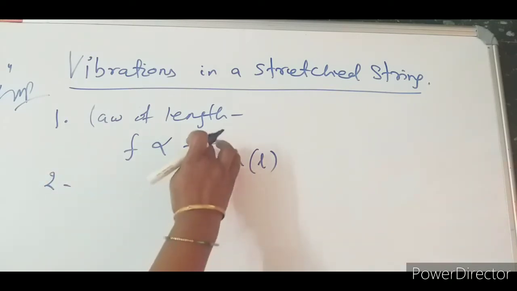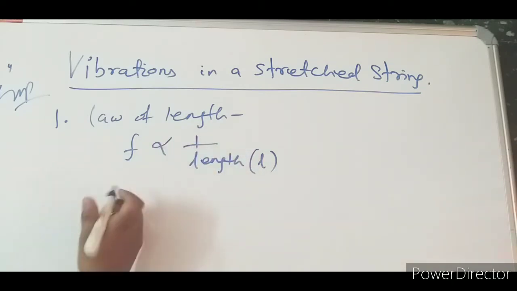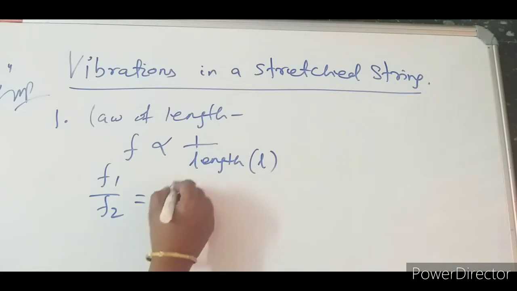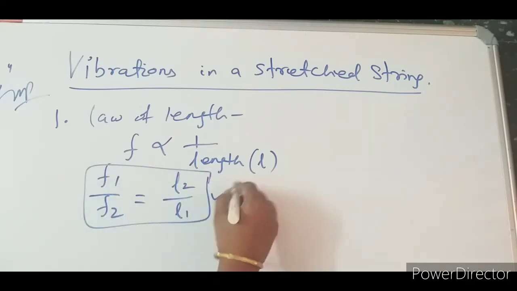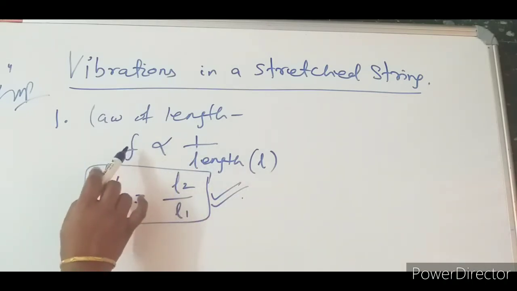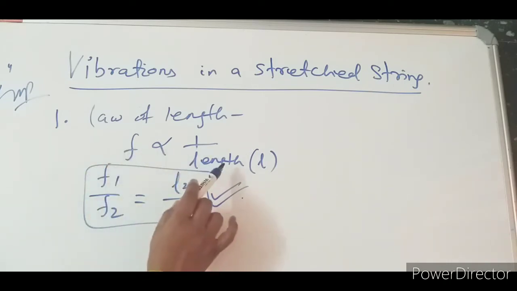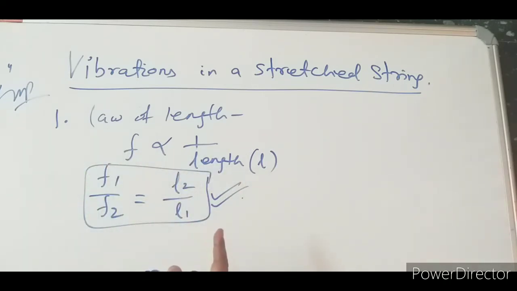One thing we can also write here is F1 by F2 is equal to L2 by L1, because questions come for this. That is why all these are important, you have to remember. Frequency increases when the length of the string decreases.